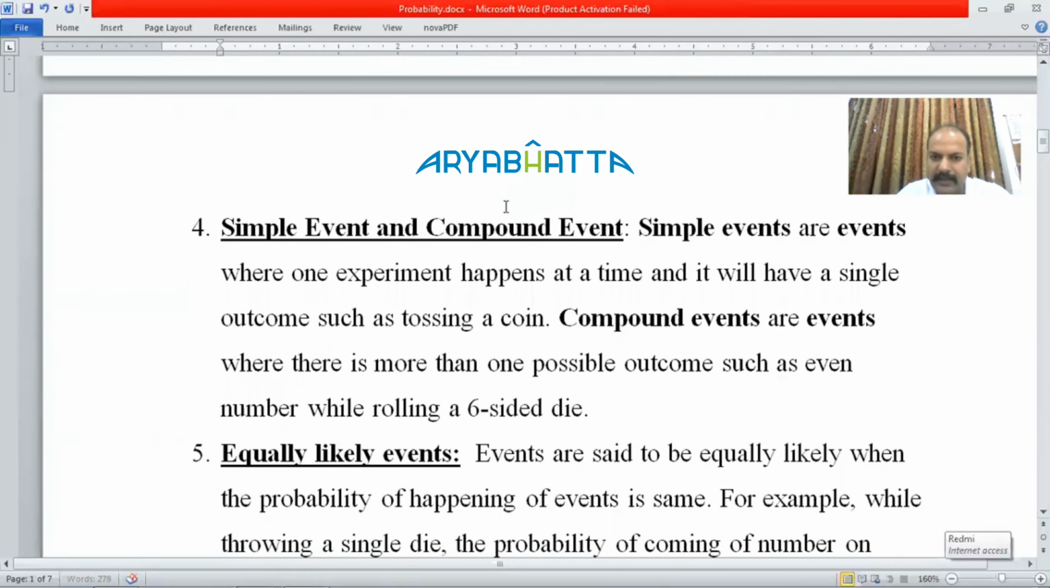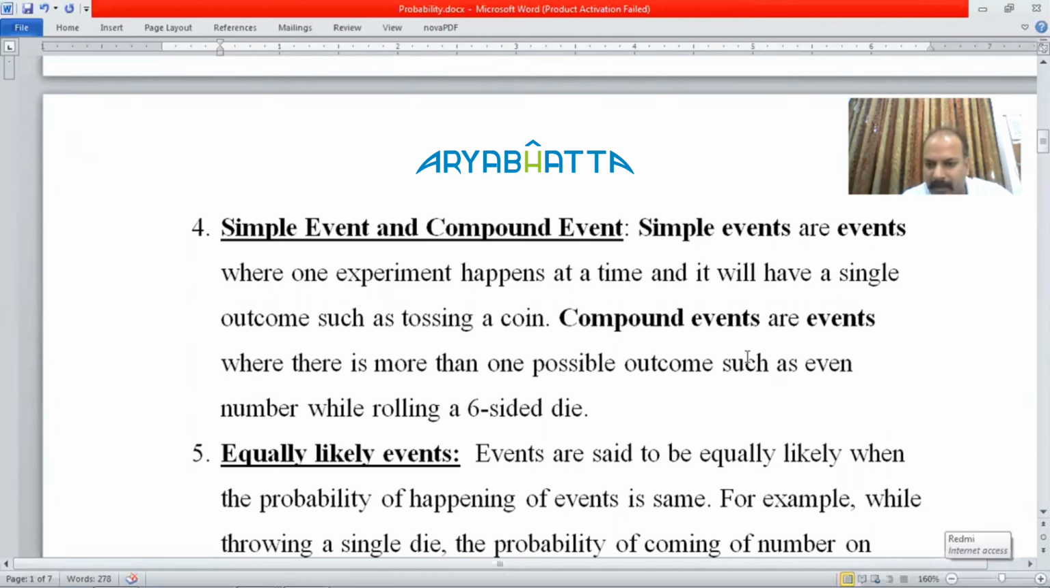Then, what are simple events and compound events? An event is said to be simple if one outcome happens at a time. Suppose you are throwing a coin, you will get either head or tail. That is a single outcome here. That is called a simple event. Or when you throw a dice, if the favorable case is an outcome of one, this is a simple event. Outcome of two, this is a simple event.